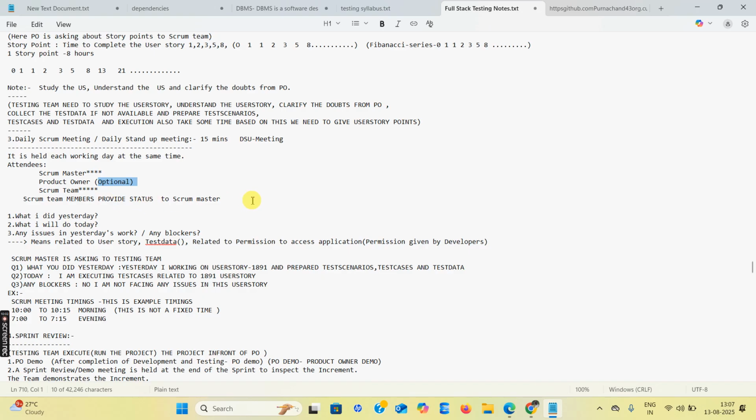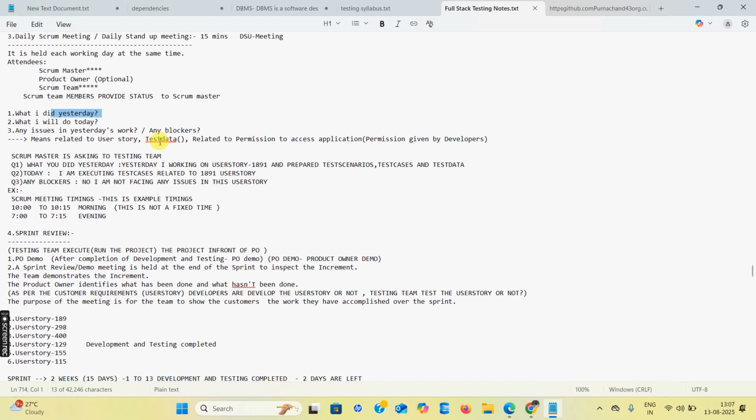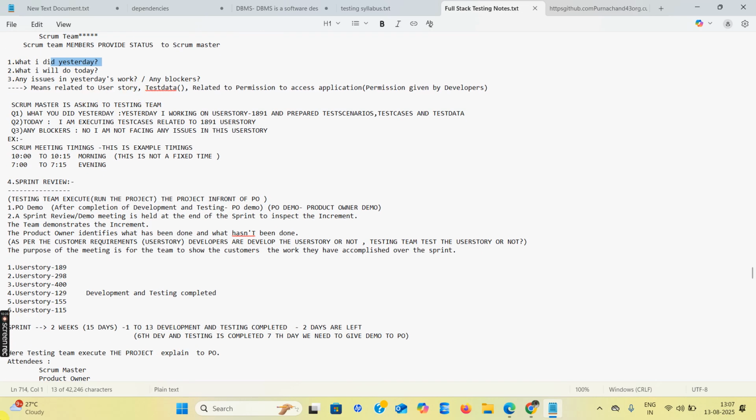In this daily scrum meeting, the daily stand-up meeting, scrum team members provide status to the scrum master. I am a tester, so I am providing status to the scrum master: what I did yesterday, what I will do today. Any issues in yesterday's work? Any blocker, for example related to user story test data.